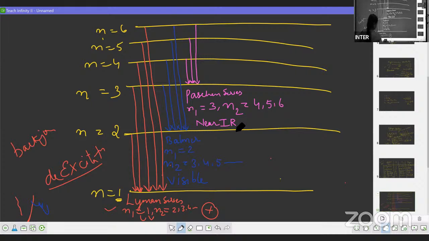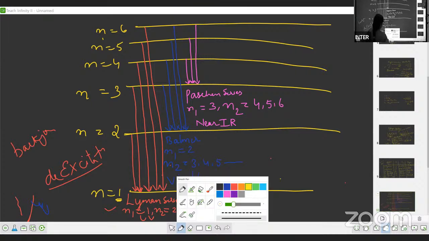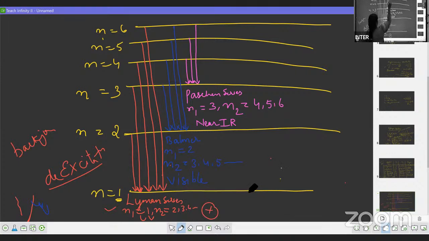Okay. The next. So next is the Brackett series, from any higher to the fourth orbit. So this is called the Brackett series. तो यहाँ पे N1 कहाँ है? फोर्थ ऑर्बिट पे, कहाँ से आ रहा है? तो इसमें करना ये ऑर्बिट 5, 6, 7 and so on. Where can you see these spectral lines? In the higher region.